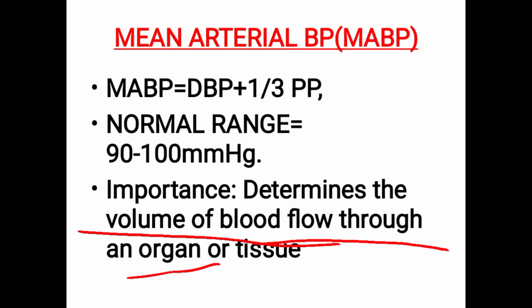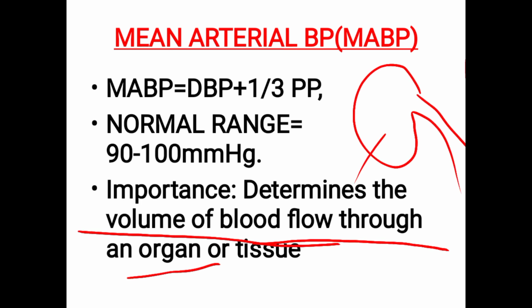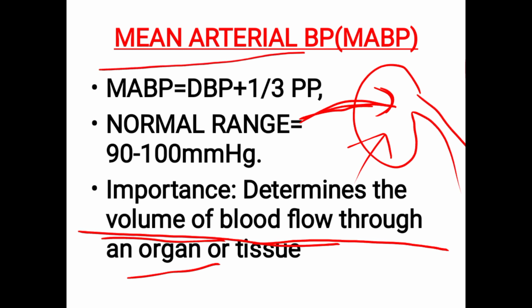Suppose the kidney is there. Okay, so this is one organ. So per minute, during cardiac output, the blood will go to this kidney, right? So how much volume of blood is flowing to this kidney per minute depends on mean arterial pressure.